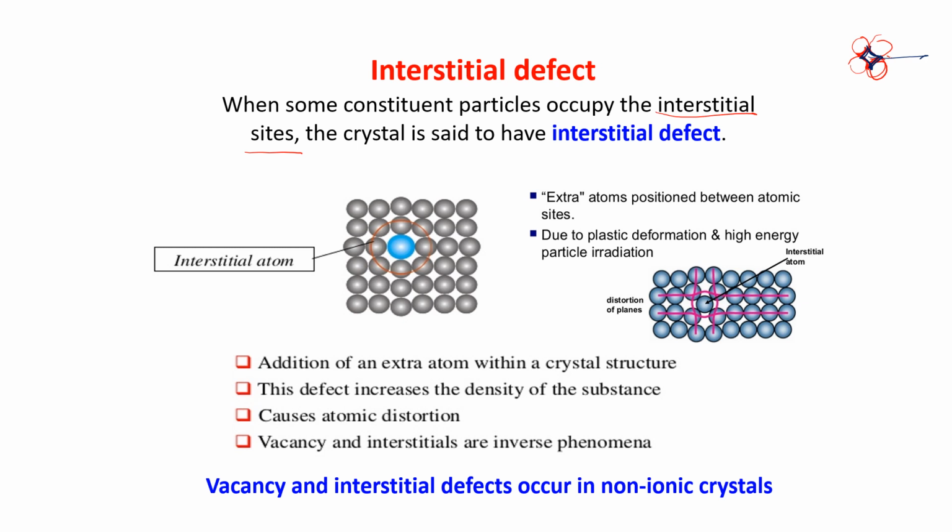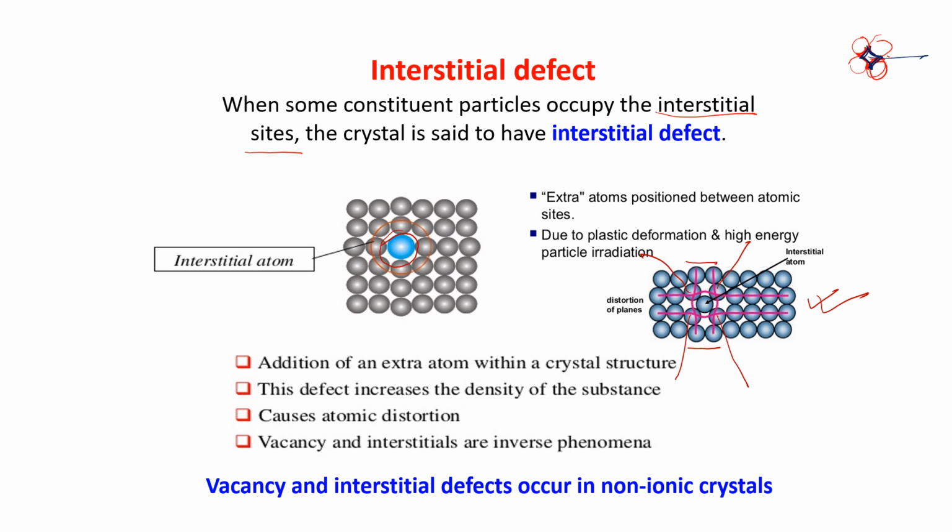interstitial defect. See the figure. See this atom has taken the place of interstitial sites in between the atoms. See this one, there are 4: 1, 2, 3, 4. And one atom is here in the interstitial position. Because of that, you can see there is a distortion. The distortion is seen in this crystal.